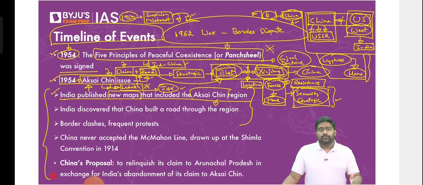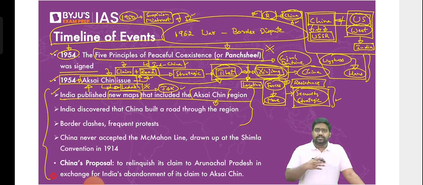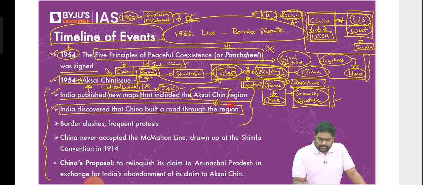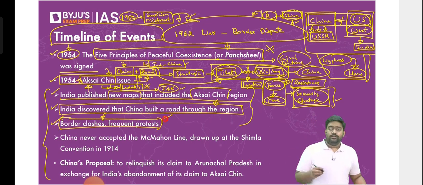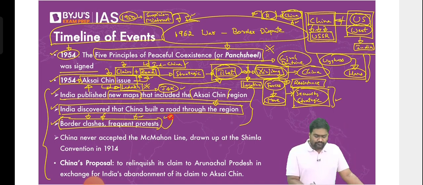So as China questioned the validity of India's sovereignty over Aksai Chin, India countered it by bringing out new maps. We opposed it, and we mobilized troops towards Aksai Chin. Immediately, India deployed troops in Ladakh to counter the Chinese activities, which led to border clashes between the militaries. The Indian Army and the Chinese PLA got into clashes at Aksai Chin in the Ladakh sector and frequent protests. It became a common issue between India and China for several months.